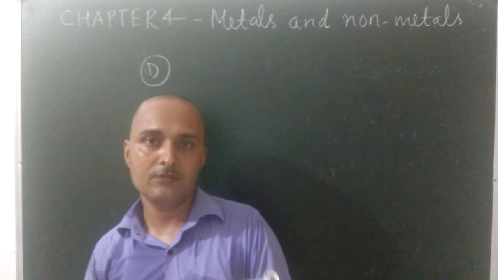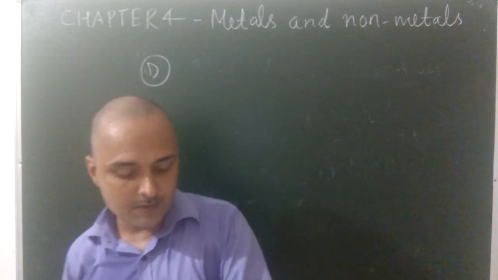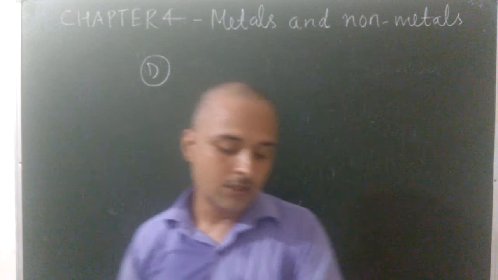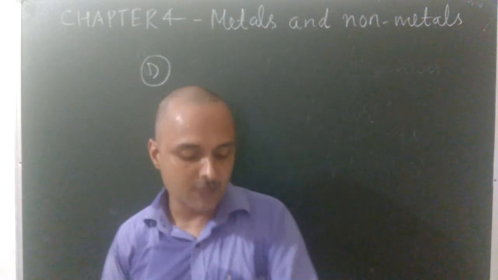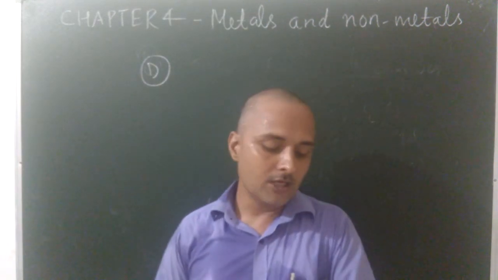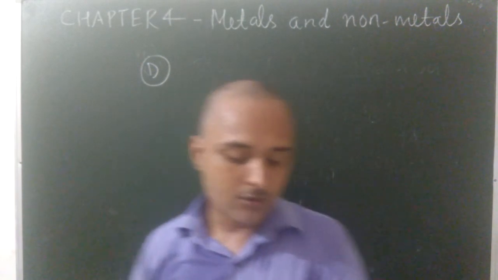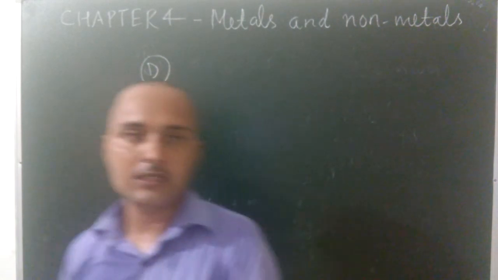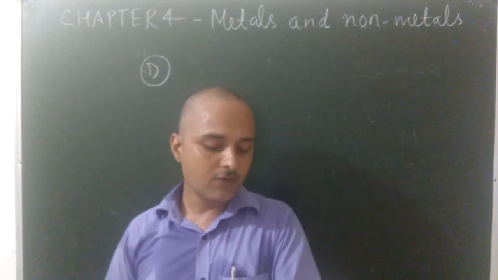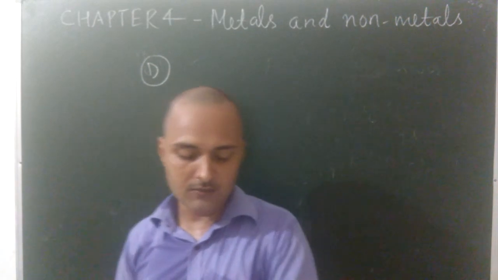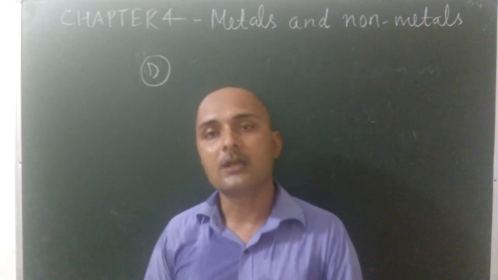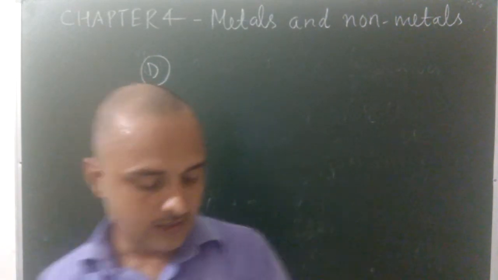Once again, you can write: the ability of a metal to be beaten into thin sheets is known as malleability, whereas the ability of the metal to draw into long wires is known as ductility. Next, why are metals used for making electrical wires? Because metals are good conductors of electricity.